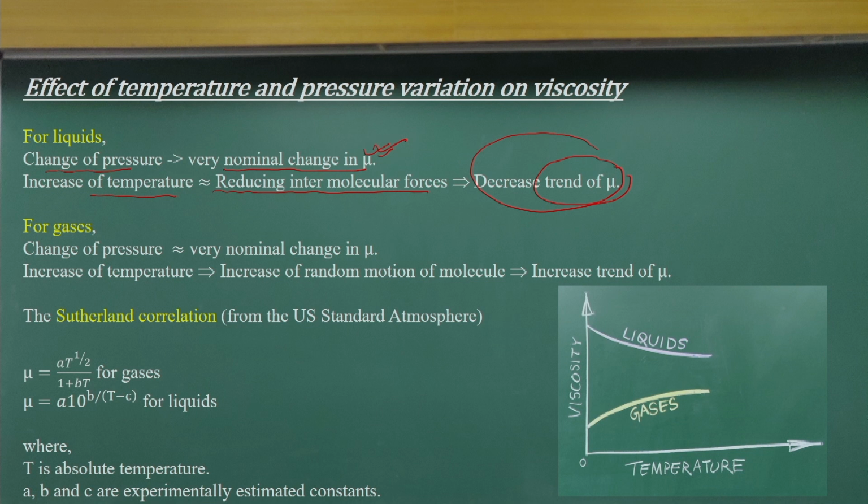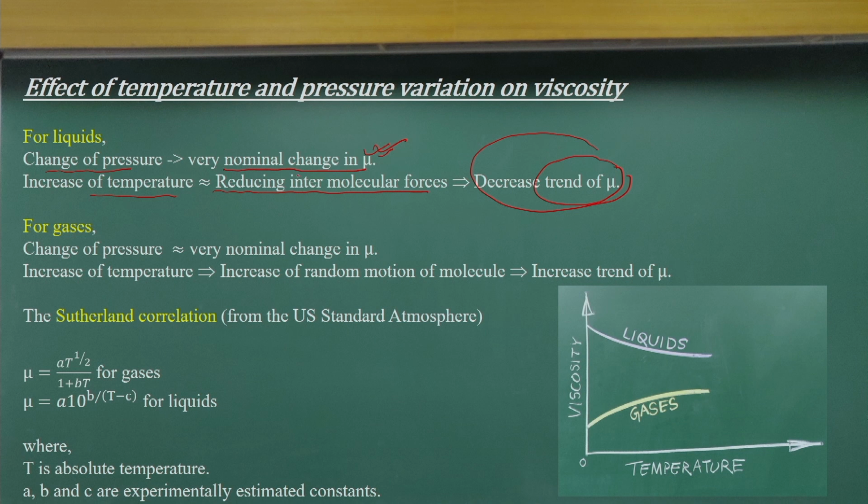If you look at the molecular motions that cause the mass transport and momentum flux transport, then an increase of temperature will reduce the intermolecular forces, and so there will be a decreasing trend of the mu values, as shown here.